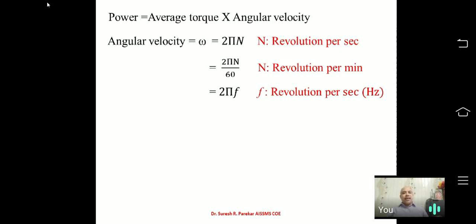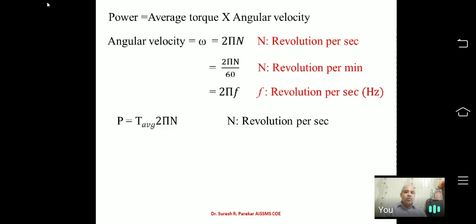Then we can write n in terms of minutes. Then we have 2 pi n upon 60, because we have to convert minutes into seconds, and 1 minute equals 60 seconds. Or we have 2 pi f, where f is revolutions per second, that is frequency. Sometimes if the value is given as frequency, students are not in a position to solve it. Frequency is nothing but your revolutions per second.